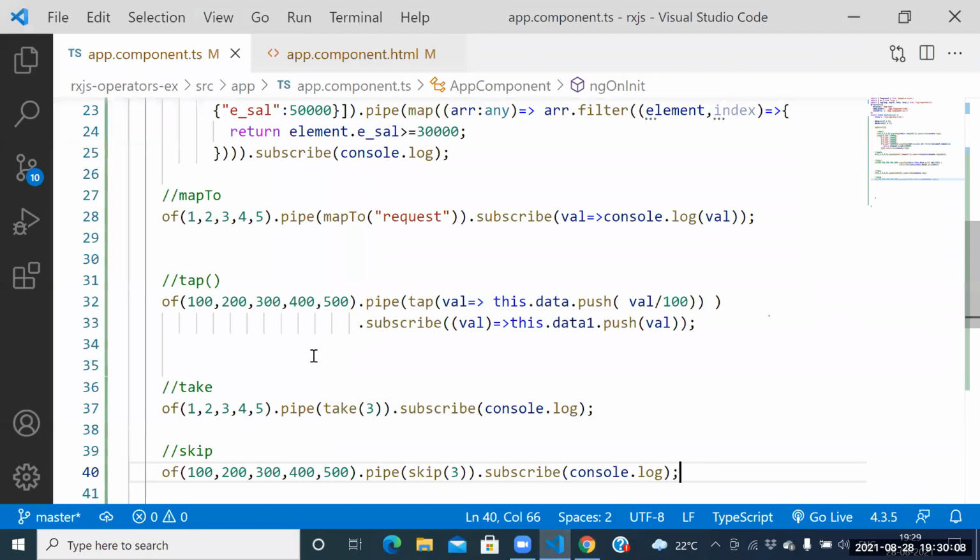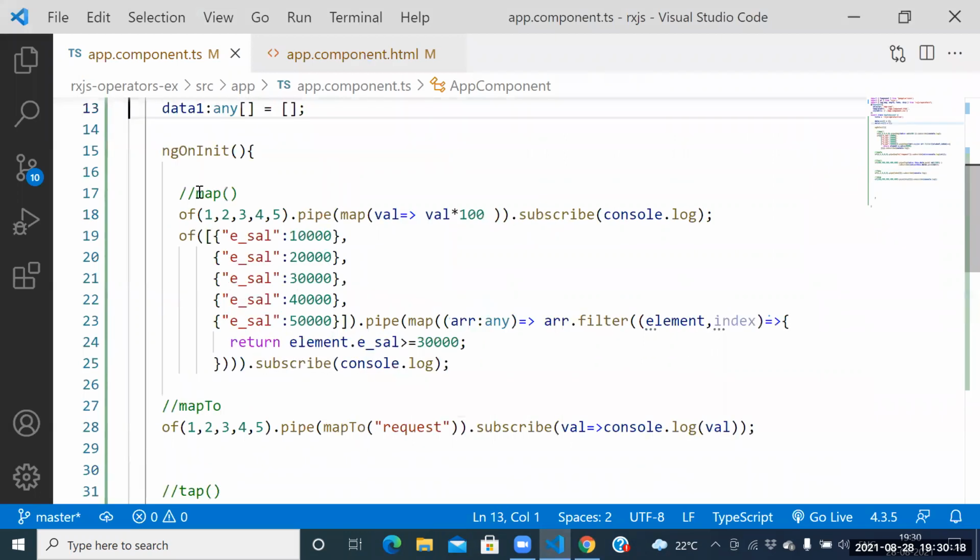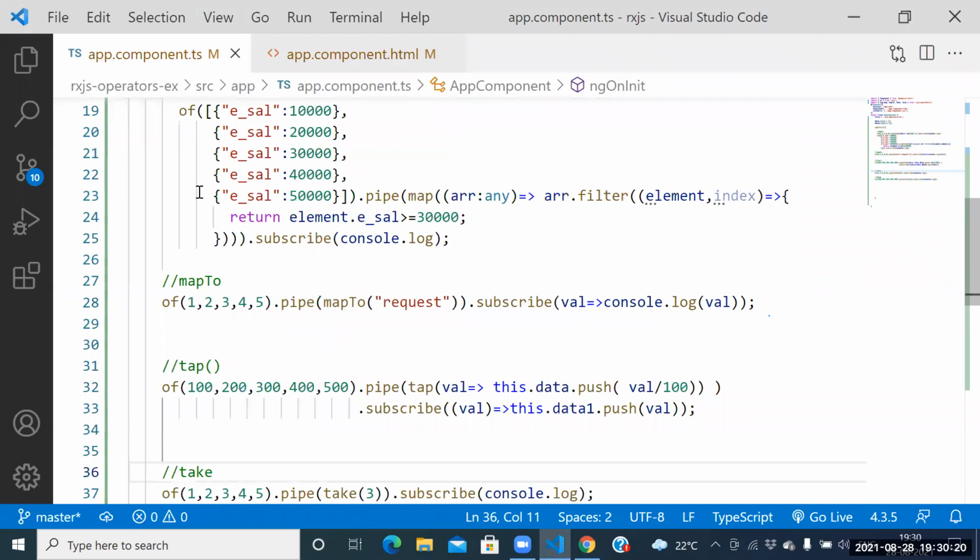Count all the operators once again. What is the first operator? Map operator. What is the next operator? Now okay? Yeah, voice is okay now, guys. Respond here. Are you still able to hear me? Yes, sir.